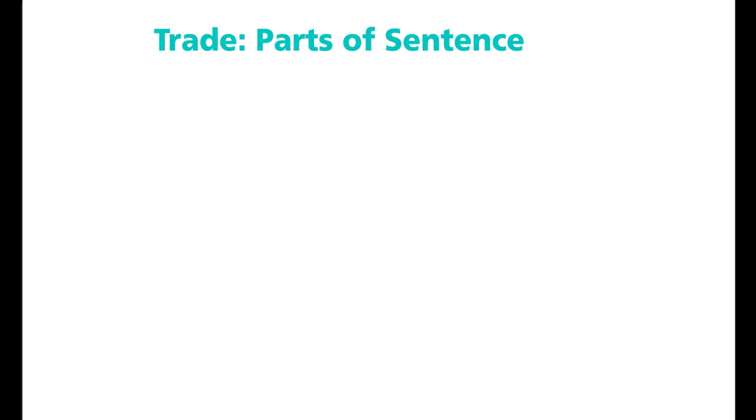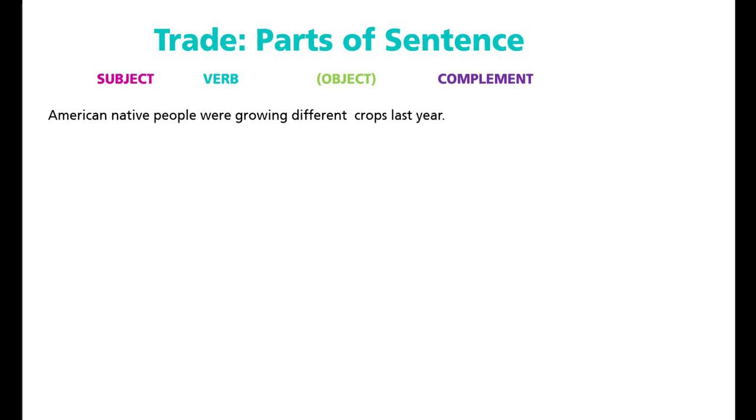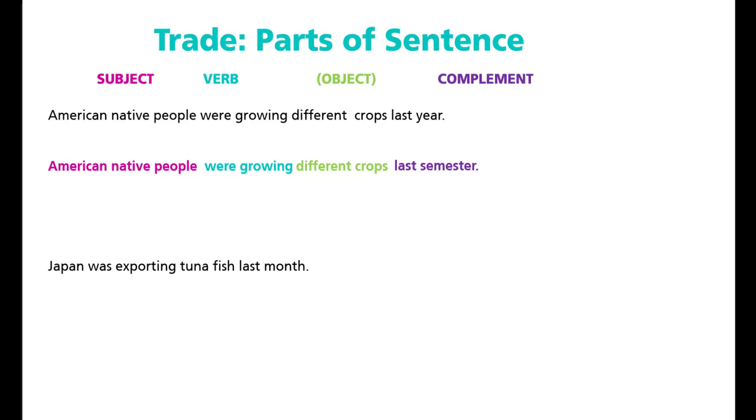Okay, here we have other examples. It says American native people were growing different crops last year. My subject, if you look, is American native people. My principal verb is were growing. My object is different crops, and my complement is last year. The next example says Japan was exporting tuna fish last month. In this case, my principal subject is Japan. My principal verb is was exporting. My object is tuna fish, and my complement is last month.